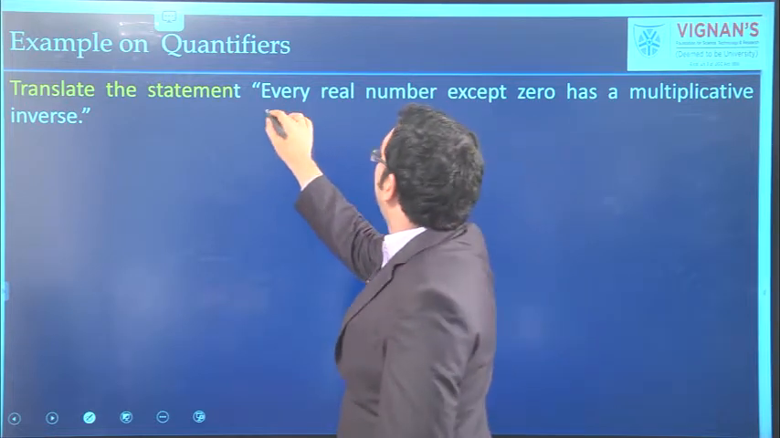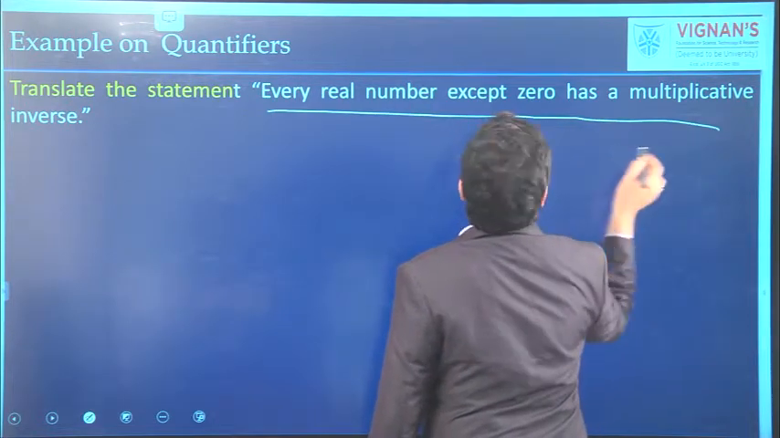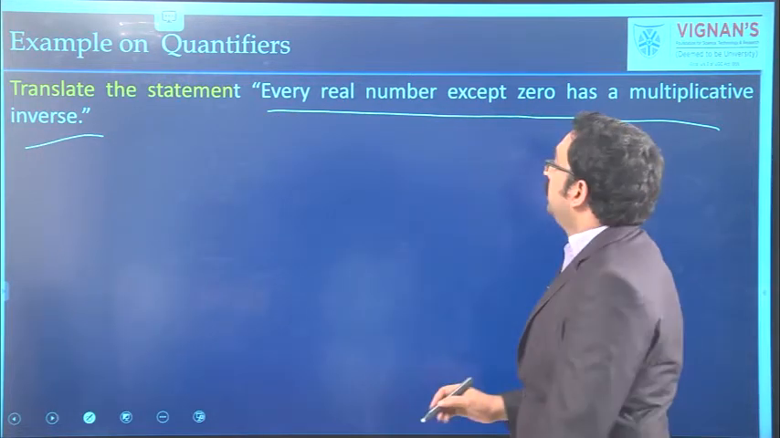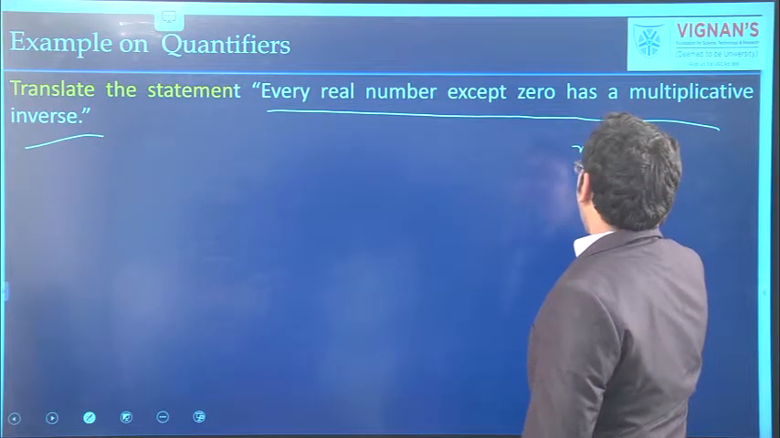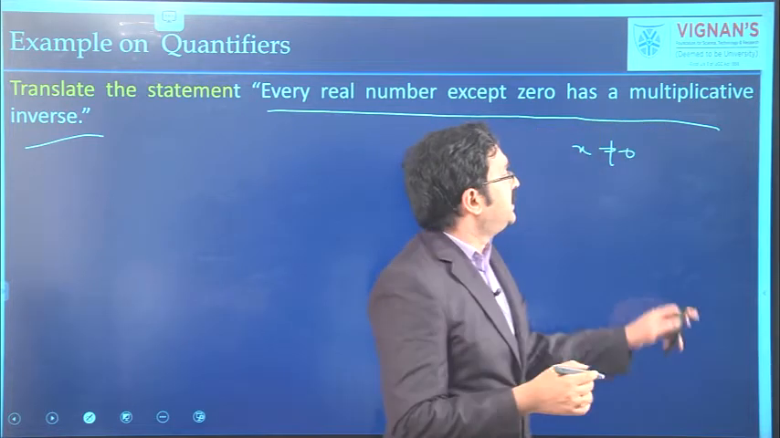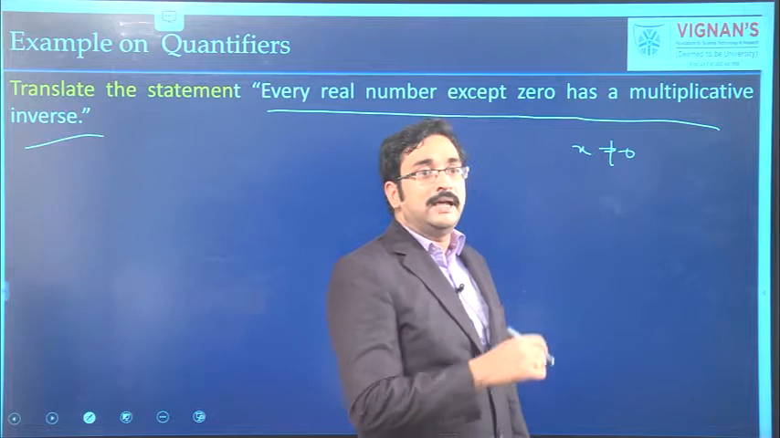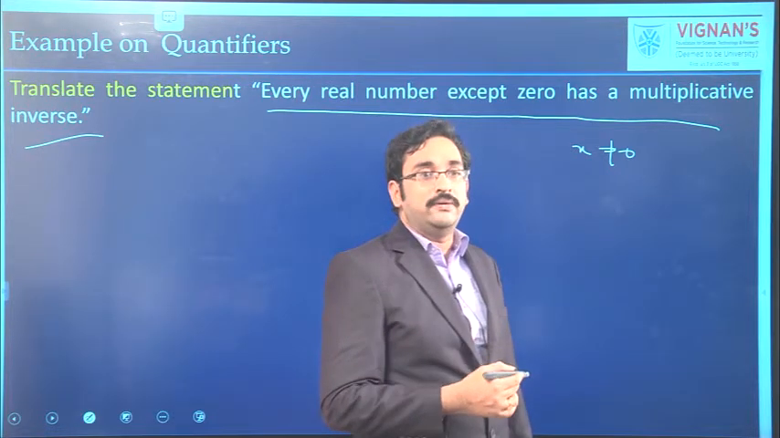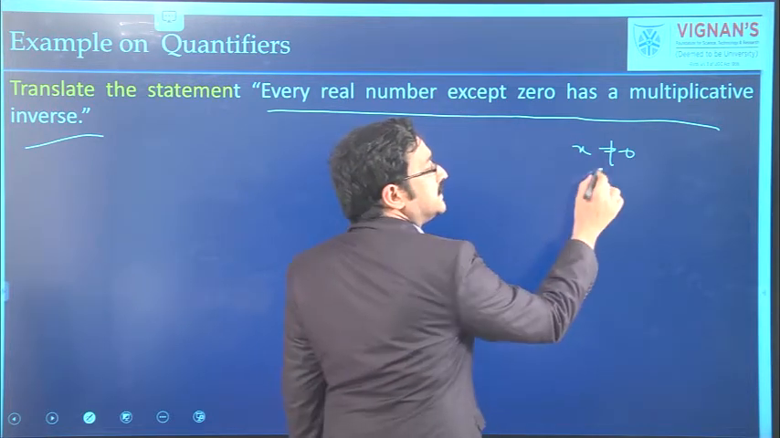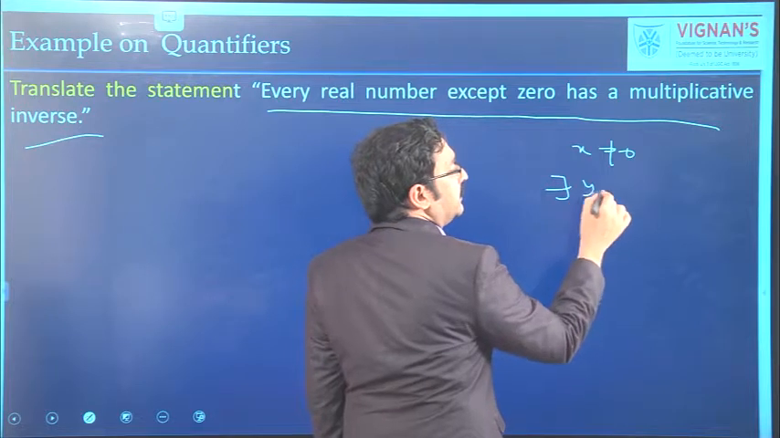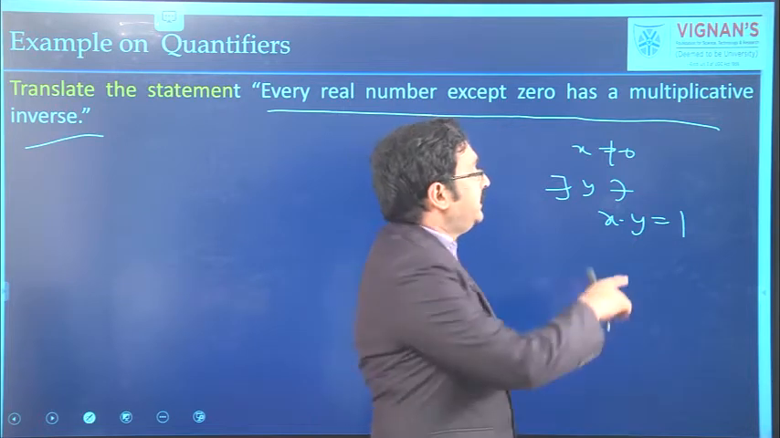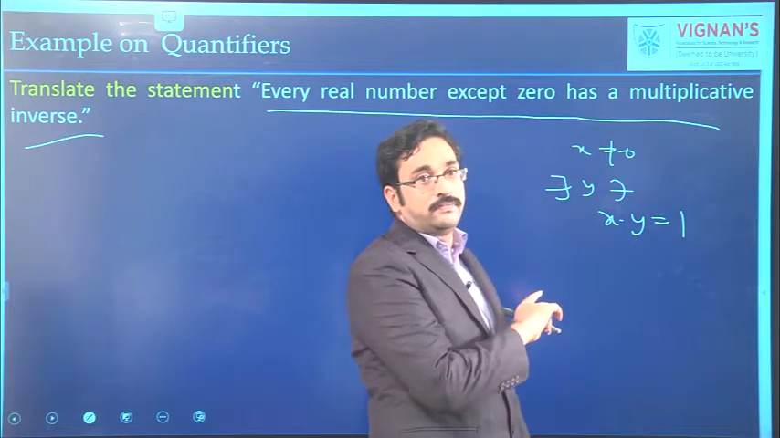Here, one statement is given. Every real number except 0 has a multiplicative inverse. For example, if you take any real number x which is non-zero, then it will have a multiplicative inverse. So, consider x not equal to 0. We have to prove that it has a multiplicative inverse. What is a multiplicative inverse? If we multiply it with the given number, we should get 1. So, if x is non-zero, then there should be some y such that x times y equals 1. Then y will be the multiplicative inverse for x.